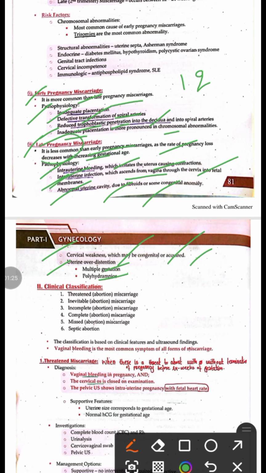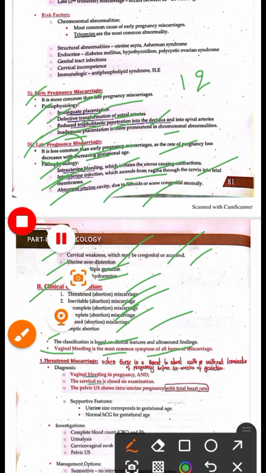Next is the classification of miscarriages. It is a clinical classification, and it is divided into the following types. First one is threatened miscarriage. The second is inevitable miscarriage. Third is incomplete miscarriage. Fourth is complete miscarriage. Fifth is missed miscarriage. And the sixth is septic abortion. This classification is based on the clinical features of the abortion and the ultrasound findings. Vaginal bleeding is the most common sign in all of these miscarriages.